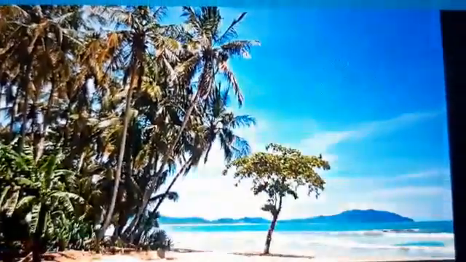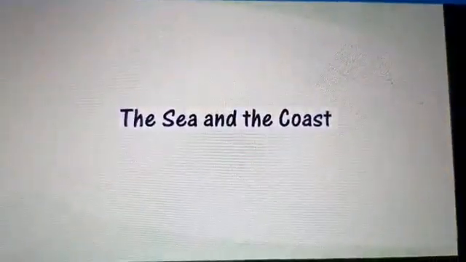Students, today we are going to start our new chapter, that is the coastal plains and islands. Before we learn anything about islands and coastal plains, let's see an animation on that. What is an island and what is a coastal plain? And islands of India, the sea and the coast.